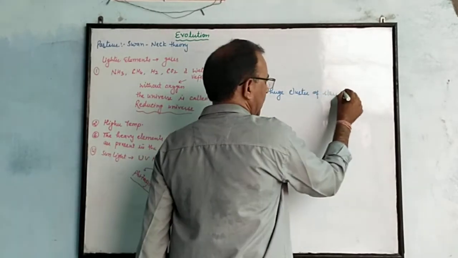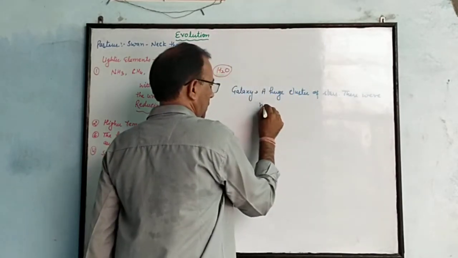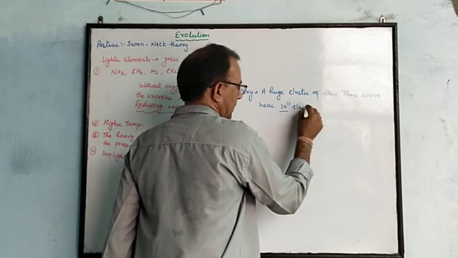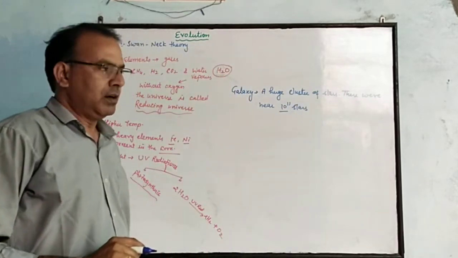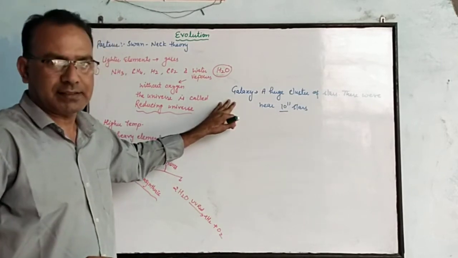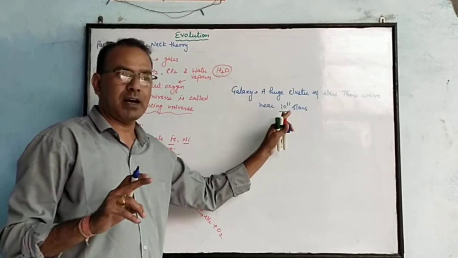There were nearly 10 raised to the power 11 stars in one galaxy.